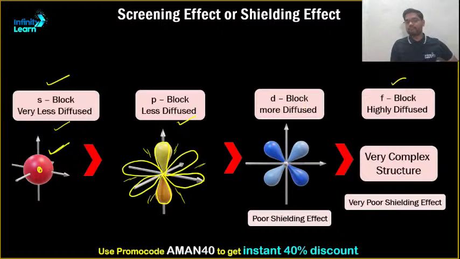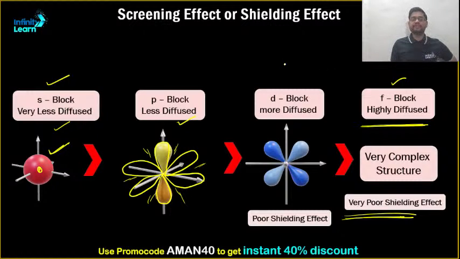But if I talk about the D block, it is more diffuse as compared to the P block, and hence its shielding effect decreases still further. And the F block is a highly diffused structure, and since it is highly diffused, it will have a very poor shielding effect, and hence shielding effect decreases from S, P, D and F. Clear?